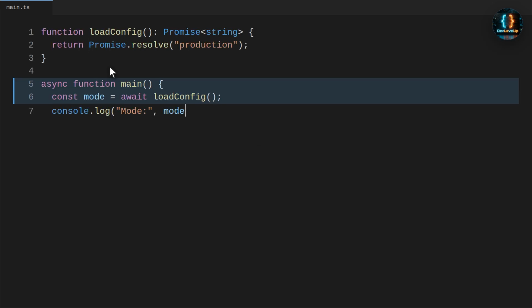Now we fix it by creating an async main function. The configuration is awaited inside that function, and when we run it, the startup mode is printed correctly.